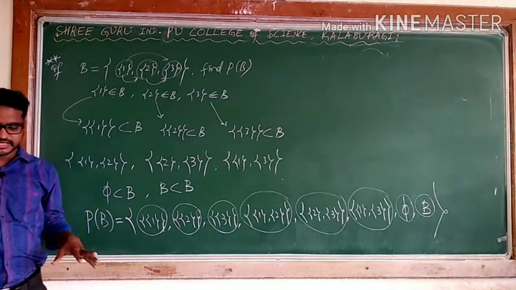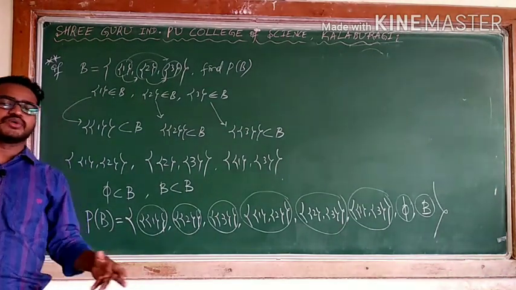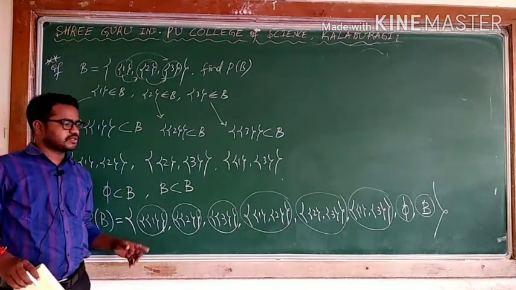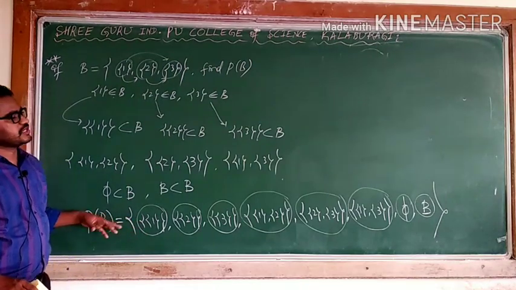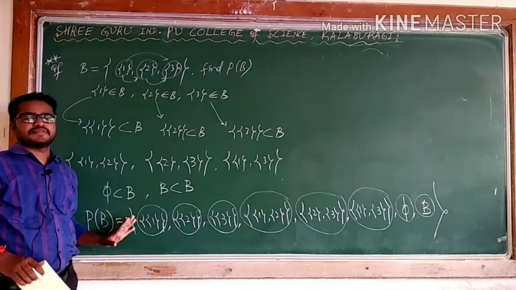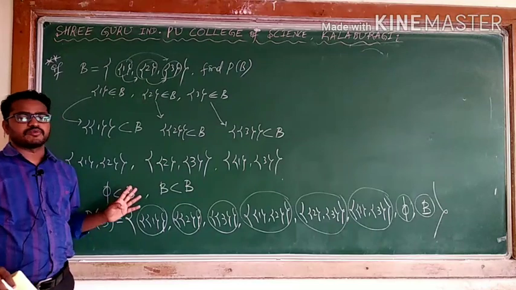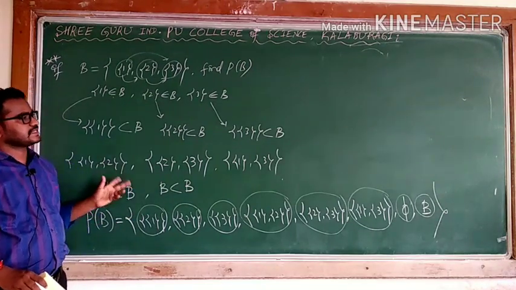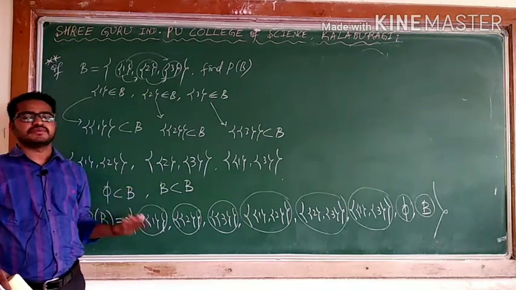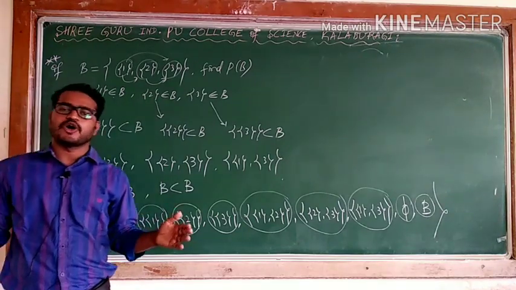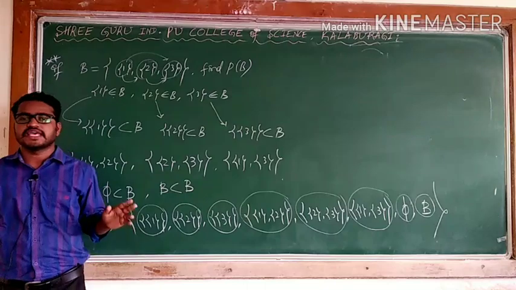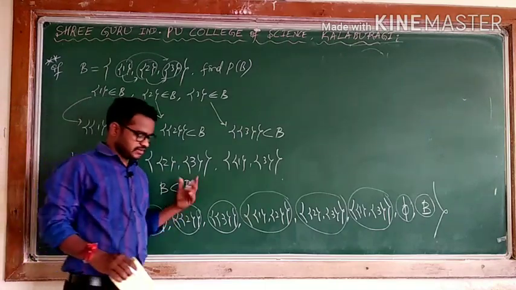So we have so many examples. We will give all the problems in the notes. These are very simple problems. In the notes, we will mention everything. This is enough. I think using these 4 problems, you can understand what finding P of A is. P of A is what? It is a collection of all possible subsets of any given set. Okay, this is clear.